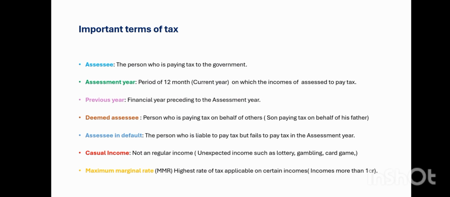And the next one is casual income. Casual income is not a regular income, it occurs occasionally or suddenly. Suddenly we receive certain types of incomes. For example, lottery. Suddenly we win a lottery, or betting games, like betting in cricket matches or other things, and card games. All these things occur suddenly and are not regular income. That is said to be casual income, which is not a regular source of income like salary or wages. It is irregular and occurs suddenly.